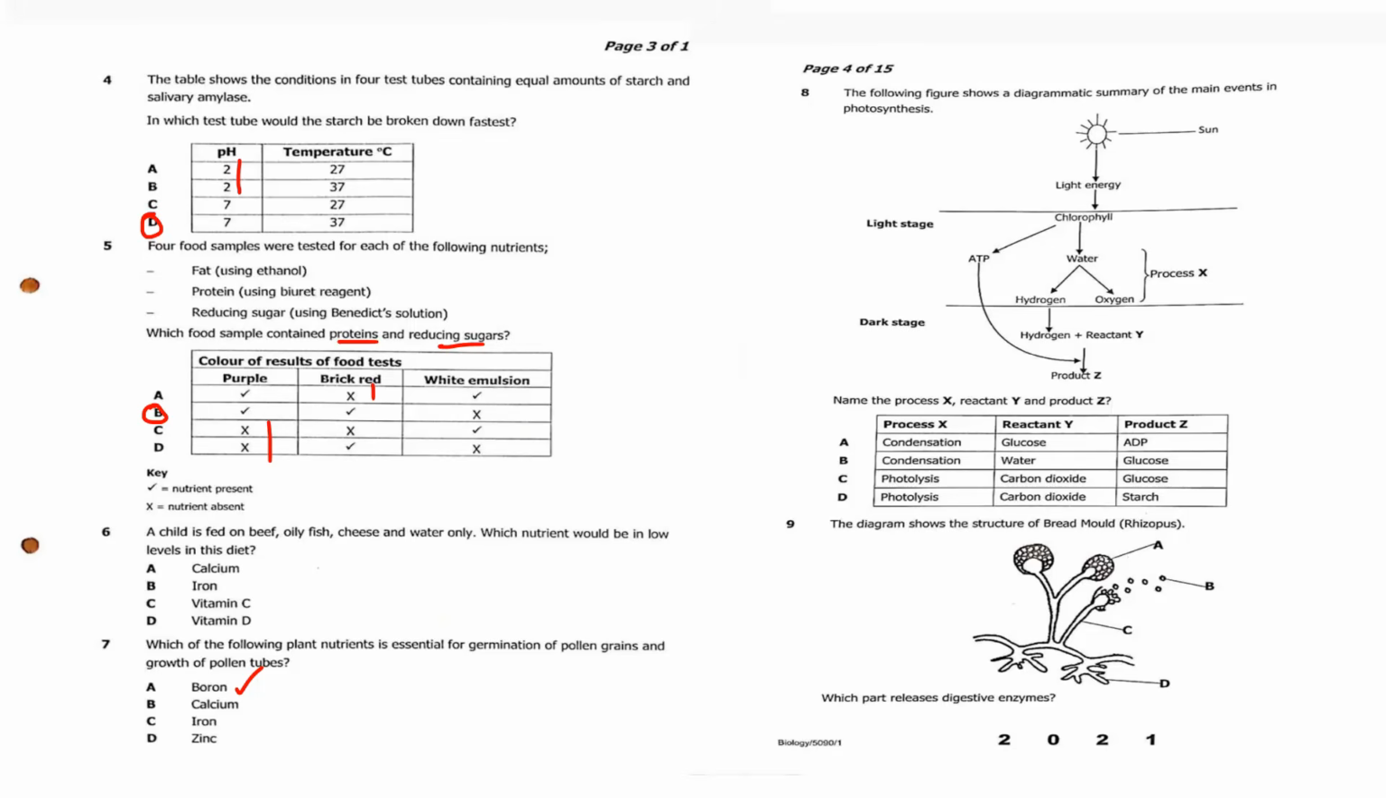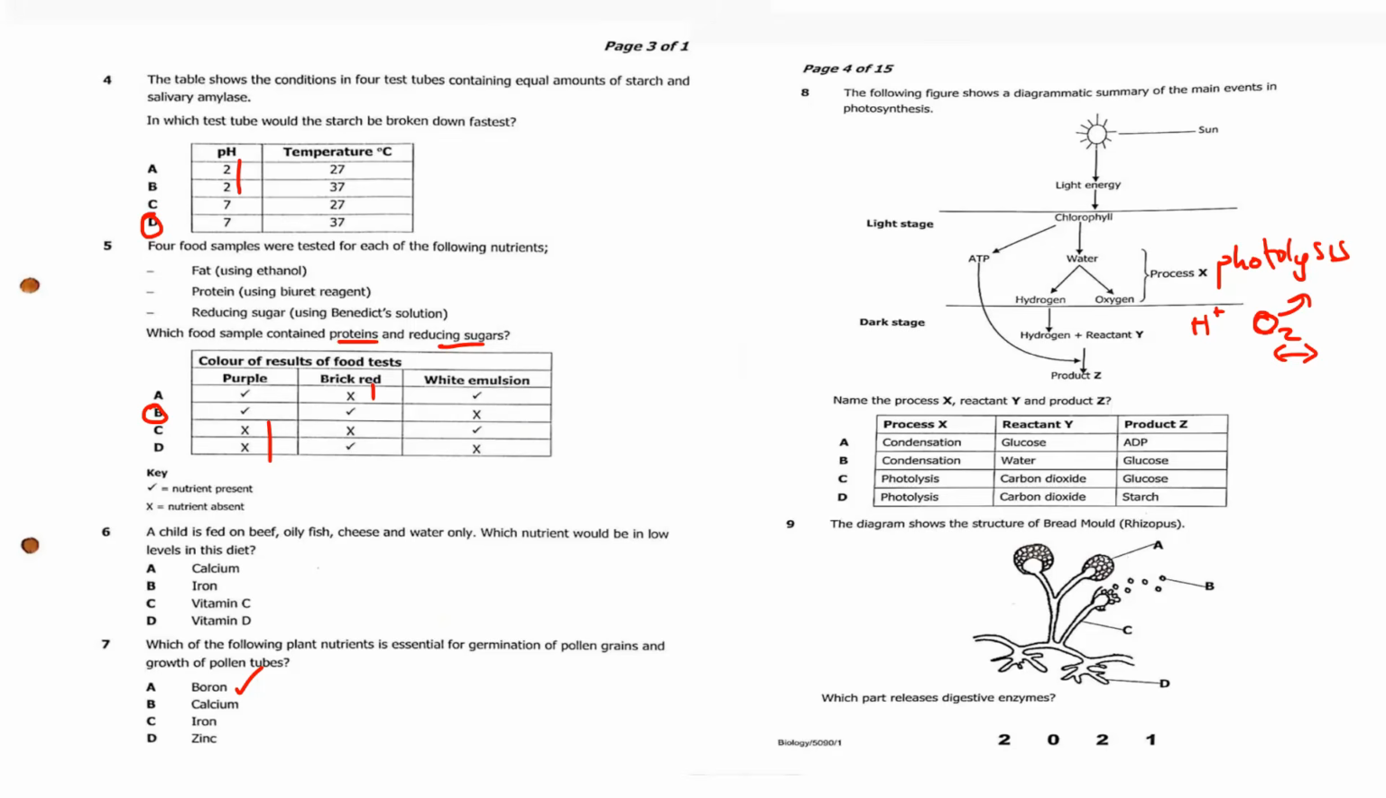Question 8. The following figure shows the diagrammatic summary of the main events in photosynthesis. At this stage, we can say photosynthesis is made up of two stages, that is the dark stage and the light stage. What happens during the light stage? Light energy absorbed by chlorophyll is used to split water, a process called photolysis. So here the process X is called photolysis because the water molecule is split. When the water molecule is split, hydrogen ions are produced and also oxygen. Oxygen is produced as the waste product which goes to the atmosphere.